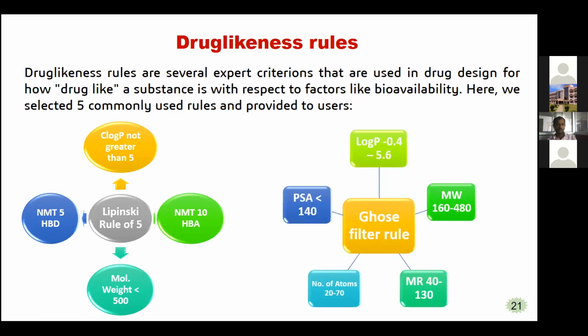And if you look at the Ghose filter rule, here we can observe that logP should be between minus 0.4 and 5.6, and the molecular weight considered in this rule is 160 to 480. For molar refractivity, MR, it is 40 to 130, and the number of atoms in the structure should be 20 to 70. The topological polar surface area should be less than 140. So these 5 rules come under the Ghose filter rule.